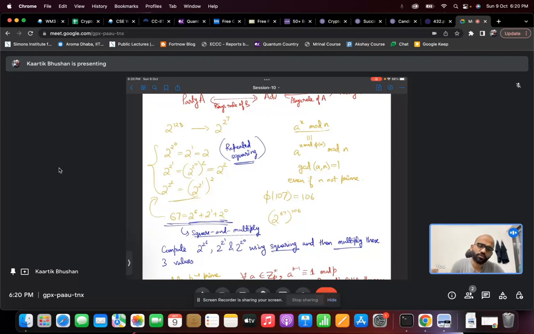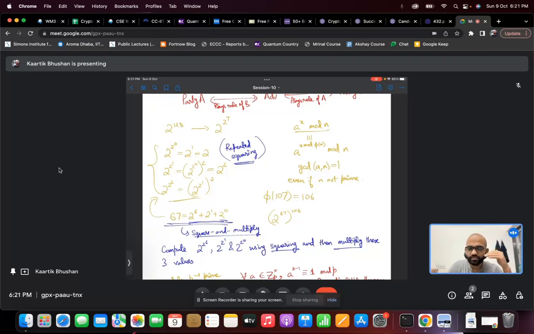One way to do that would be to write 67 as a sum of powers of 2. So 67 would become 2 to the power 6 plus 2 to the power 1 plus 2 to the power 0. Once we have done that, we can use squaring to first compute 2 to the 2 to the 6, 2 to the 2 to the 1, and 2 to the 2 to the 0. 2 to the 2 to the 0 is just 2. 2 to the 2 to the 1 is 2 to the 2 to the 0, whole squared. 2 to the 2 to the 2 is 2 to the 2 to the 1, whole squared, and so on.